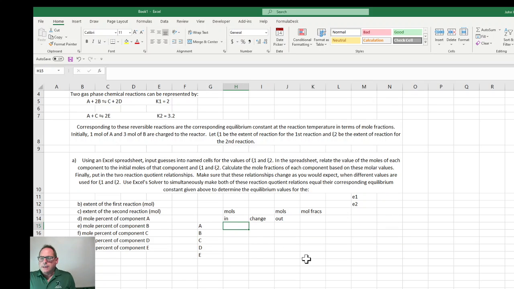Okay. So we have 1 mole of A coming in. Or initial. You can either think of it as coming in if it's a flow reactor, or the initial, and then the out is the after for a batch reactor. And then we have 3 moles of B. Nothing for the rest of them.